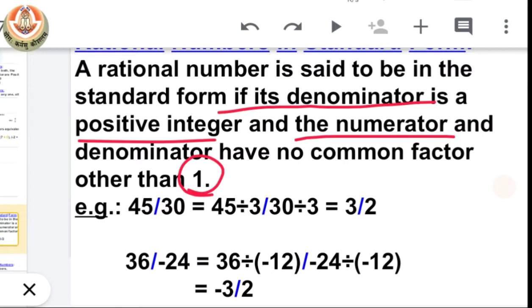Let's see example. We have 45 by 30. Now we can easily solve them by dividing both of them with 15.